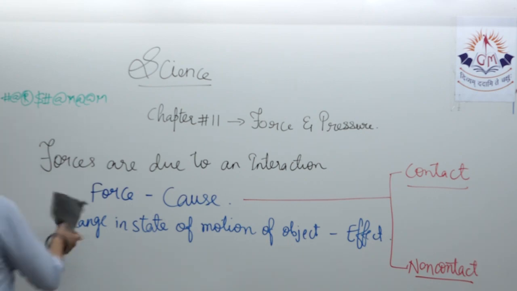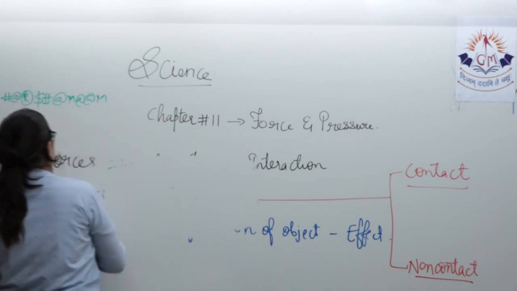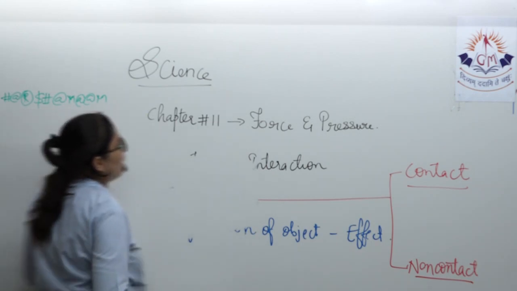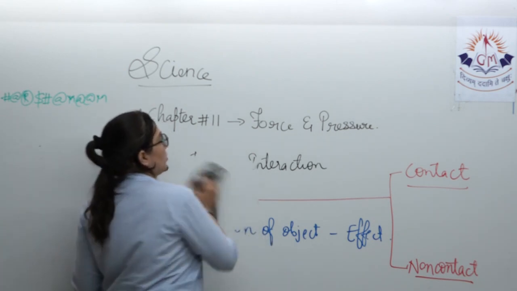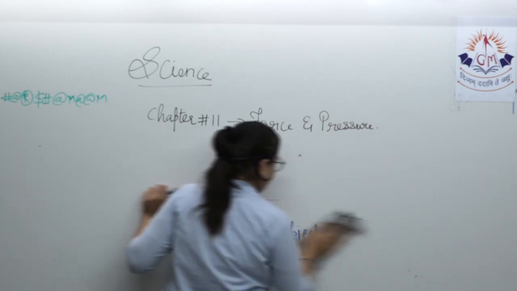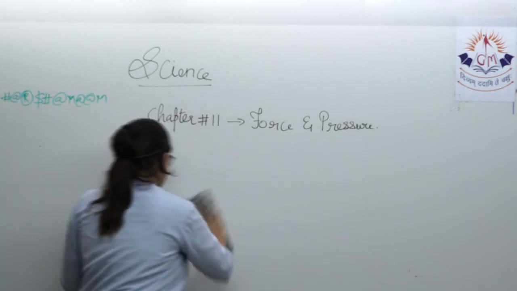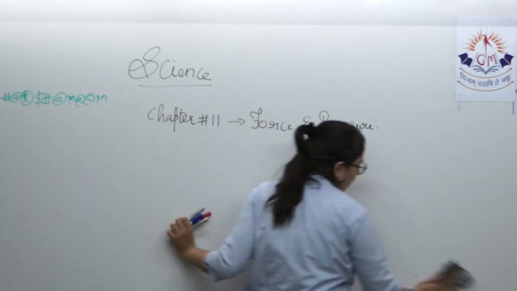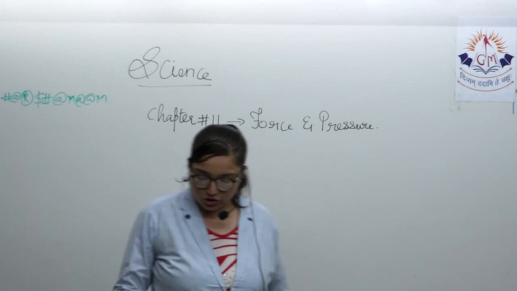Now, contact force in detail. There are two types of contact forces you are having in your book. One is muscular force, another one is frictional force. Alright, let's have a look at it.